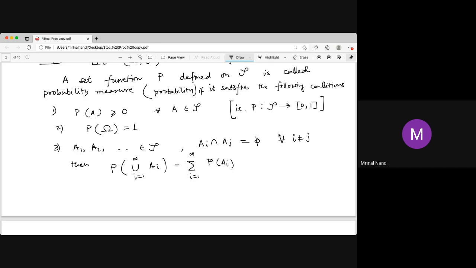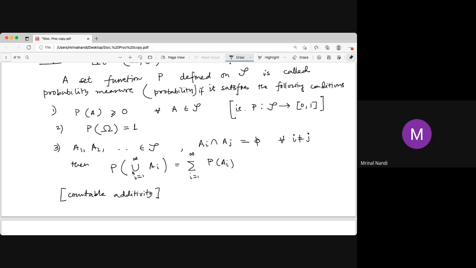So if disjoint, it is like a measure. And that condition 3 is called the countable additivity property. Sometimes finite additivity is there for a union of finite sets, that will be the sum for disjoint finite sets.